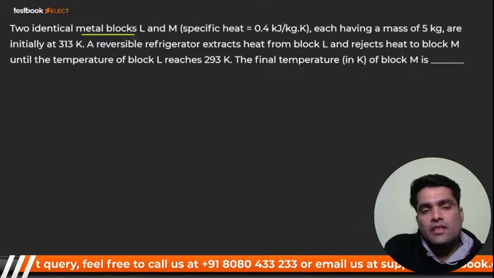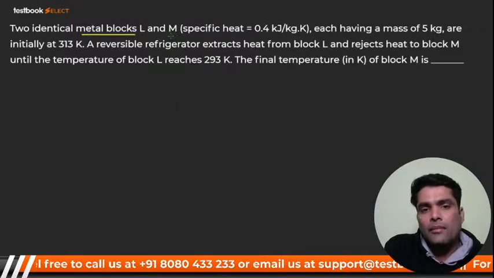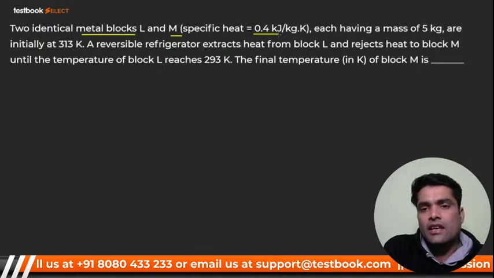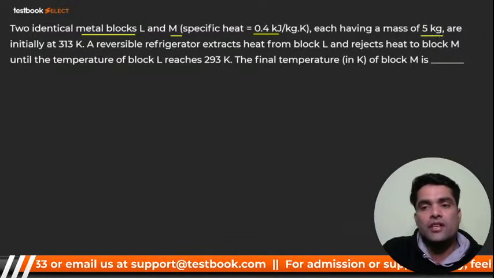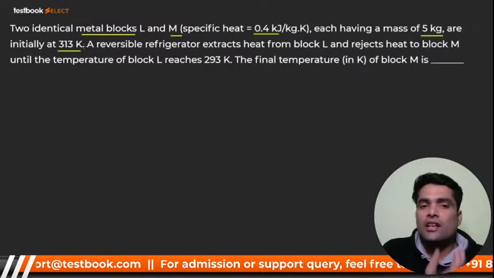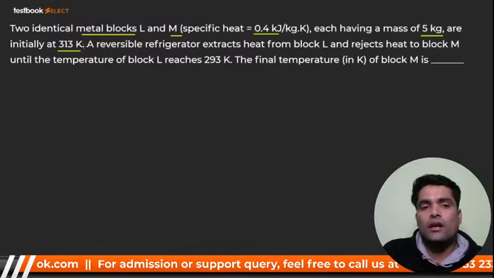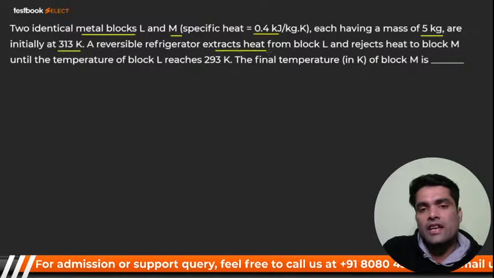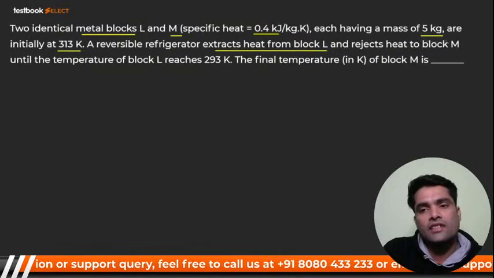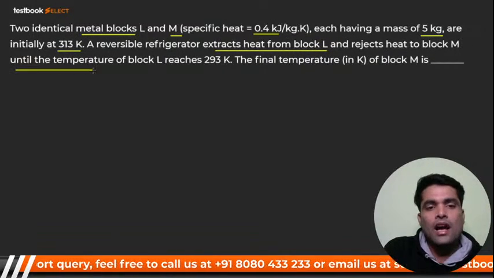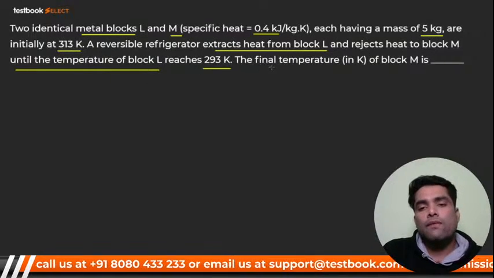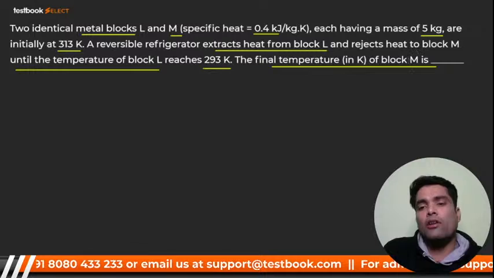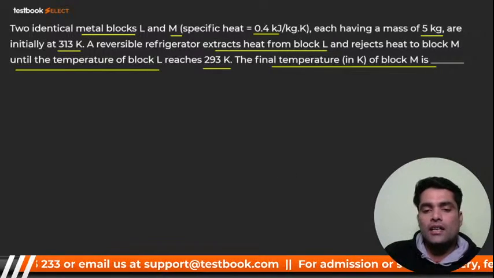Two identical metal blocks, L and M, their specific heat is given, each having a mass of 5 kg. Both are initially at 313 Kelvin. A reversible refrigerator extracts heat from block L and rejects heat to block M until the temperature of block L reaches 293. What will be the final temperature in Kelvin of block M?